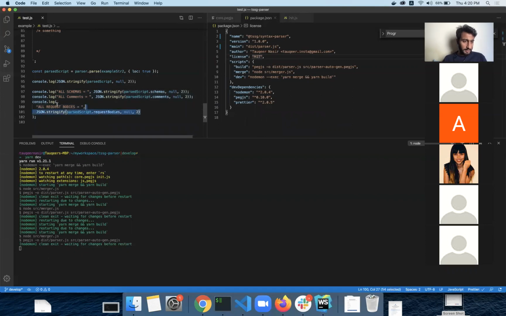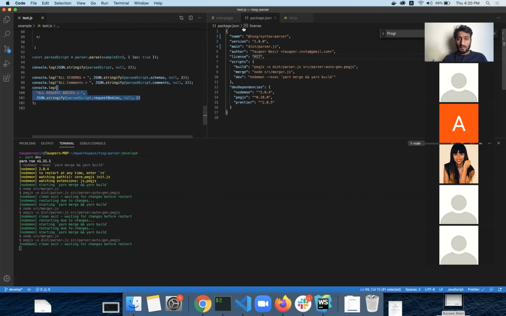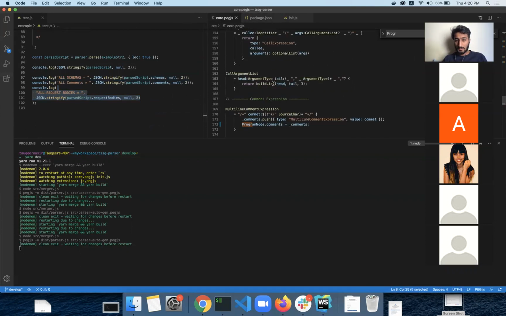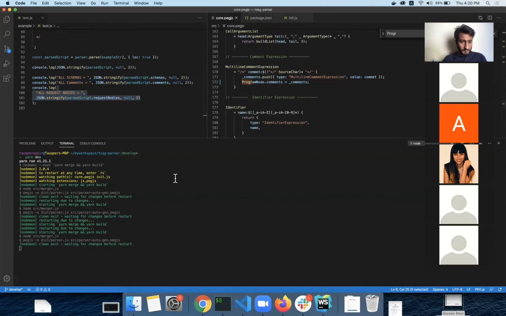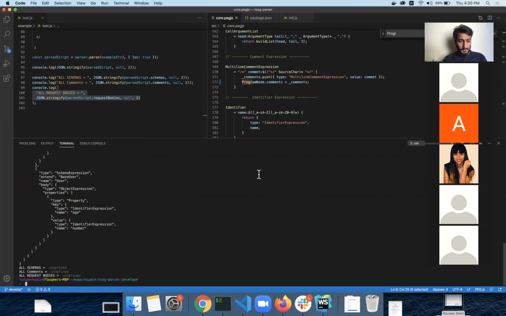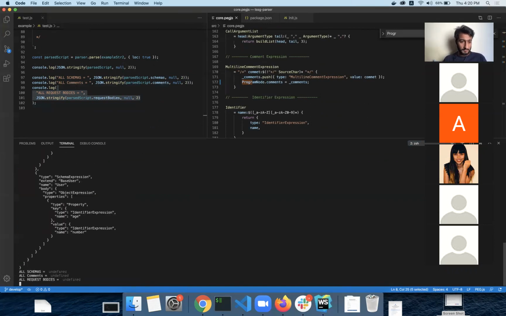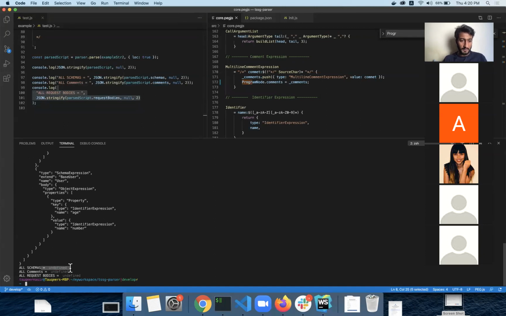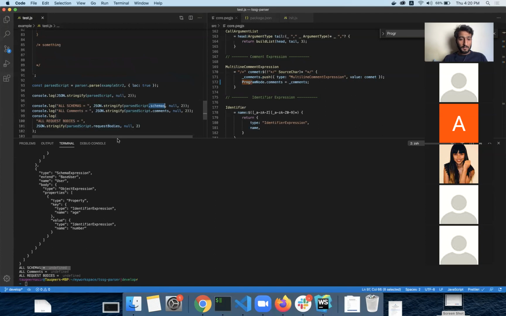So I tried to do that, and it was working for me. And I think during some changes I missed something. Just let me have a look. And it should actually display all these comments, and it's undefined for now because of, I don't know what I changed, and I need to figure that out.